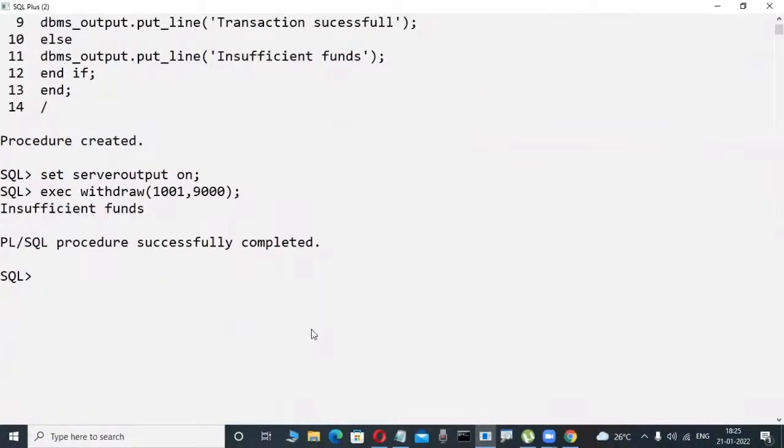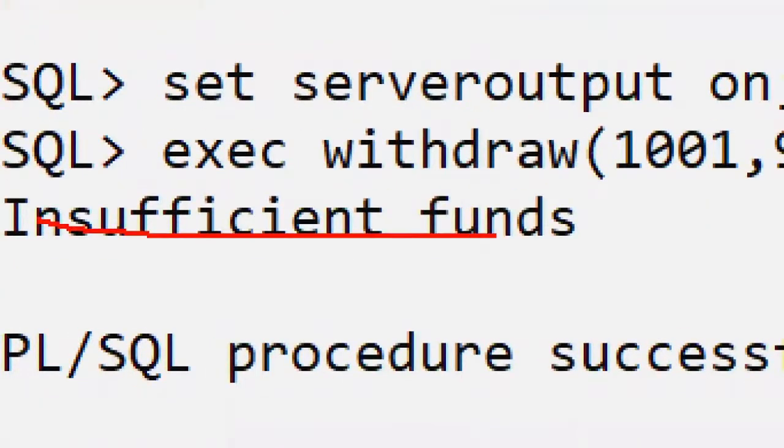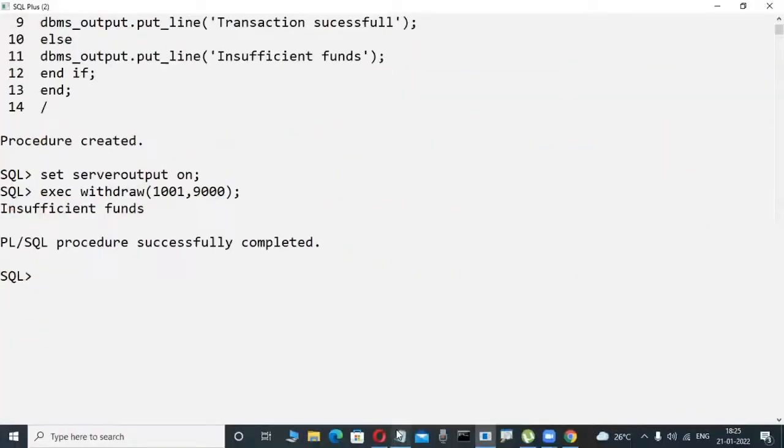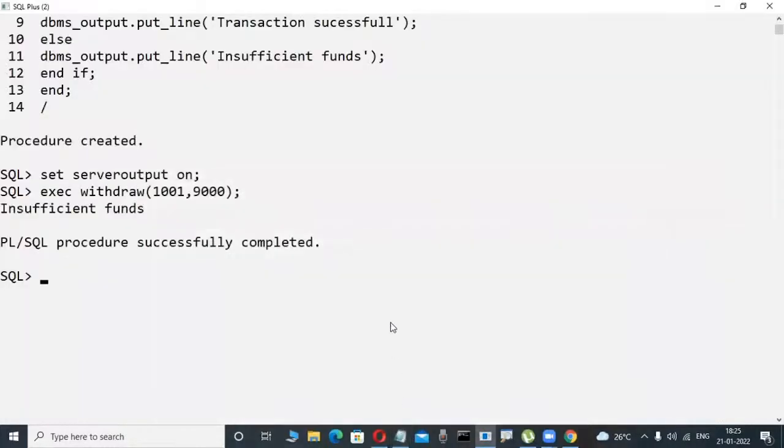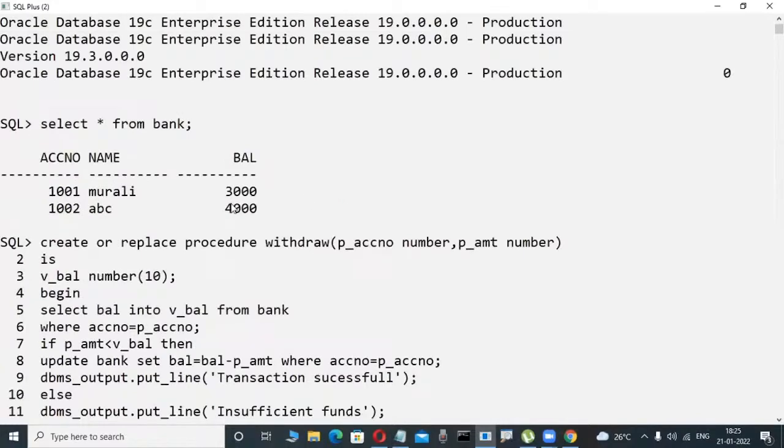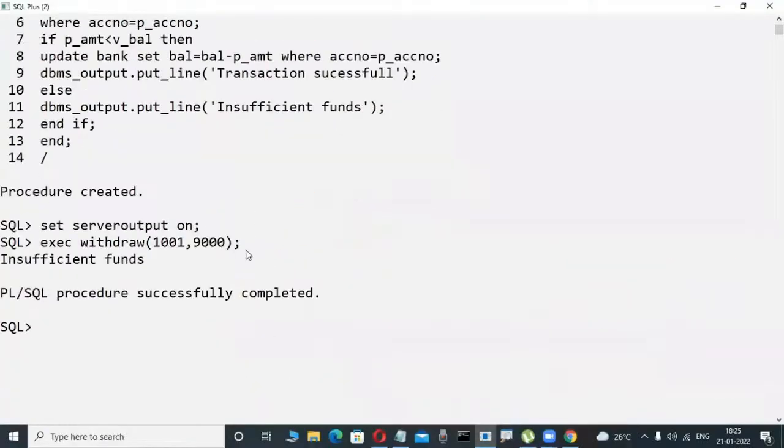Now suppose, for example, observe the logic here. Insufficient funds is a message, it will be displayed or not. Yes. Suppose now, check it out. Another case, OTP validation, all those things are the same. For example, in this case my balance is 3,000. Now I try to withdraw 2,000 rupees, for example. Now check it out.